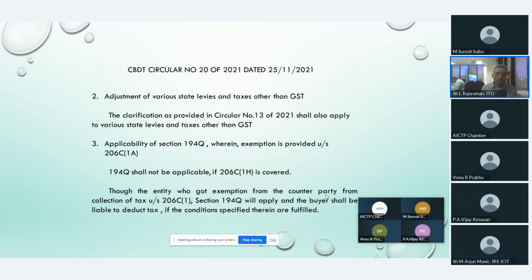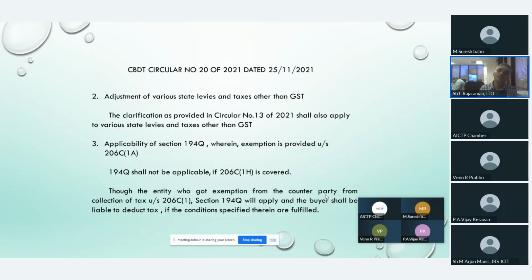I have already told, 206C(1A) tells if any buyer furnishes a declaration before the seller that the purchased goods are going to be consumed, then the seller will not collect tax under section 206C(1).